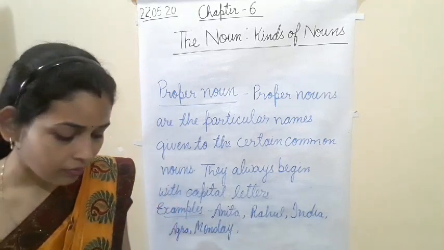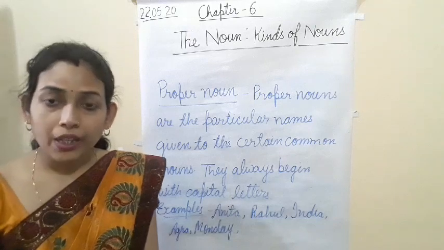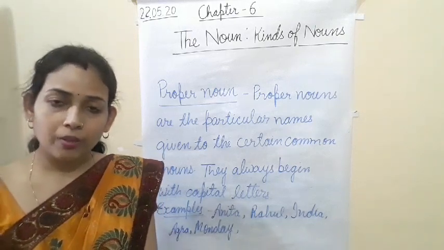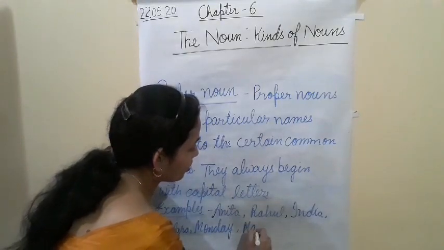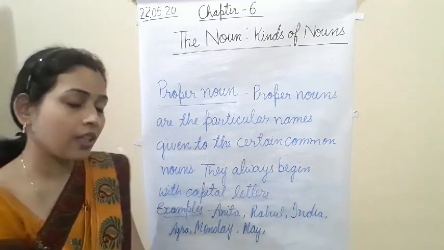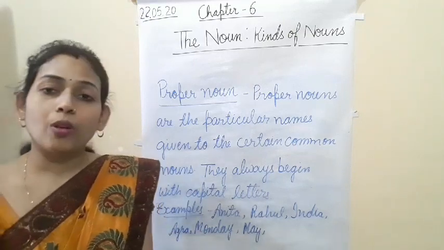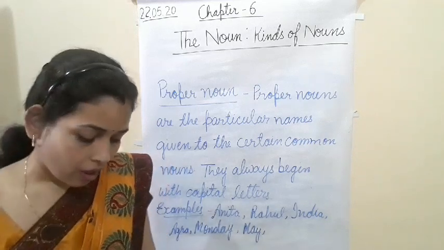Clear? Now names of the months. Month names like January, February. Okay, so a month's name I am writing here, May. A month's name is also a proper noun and we always write it with a capital letter.